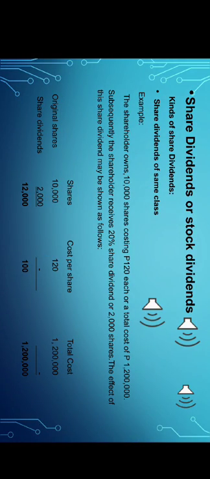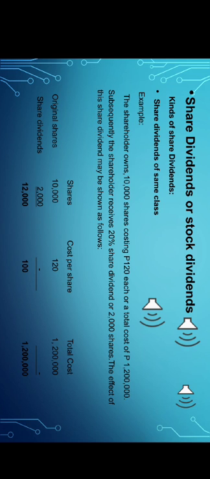Stock or share dividends focus on equity. The dates I mentioned above, including date of declaration, date of record, and date of payment, are very important because when we enter the stock or share dividends, identifying the date is included. But from the knowledge of everyone, stock dividends payable are not a liability but rather an equity. A share dividend is also a payment to shareholders that is made in shares rather than cash. Kinds of share dividends. First is the share dividend of the same class, which is recorded only by means of a memorandum entry on the part of the shareholder.